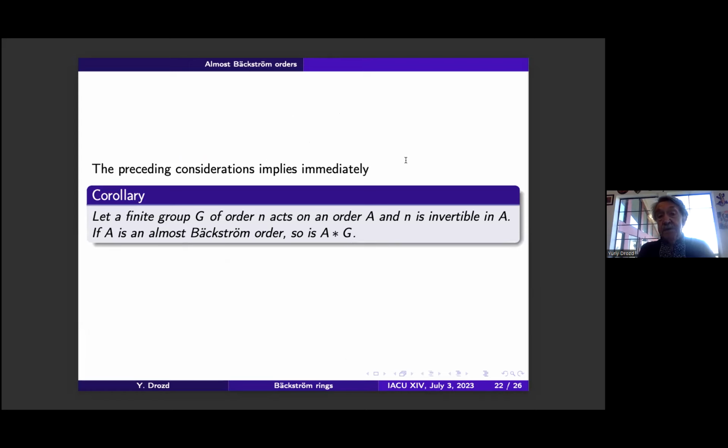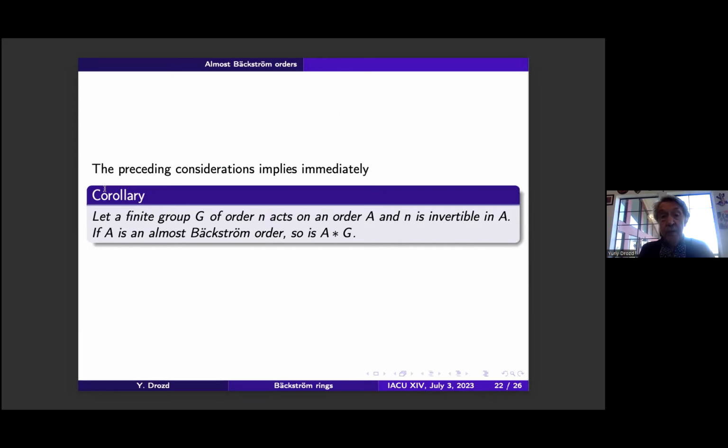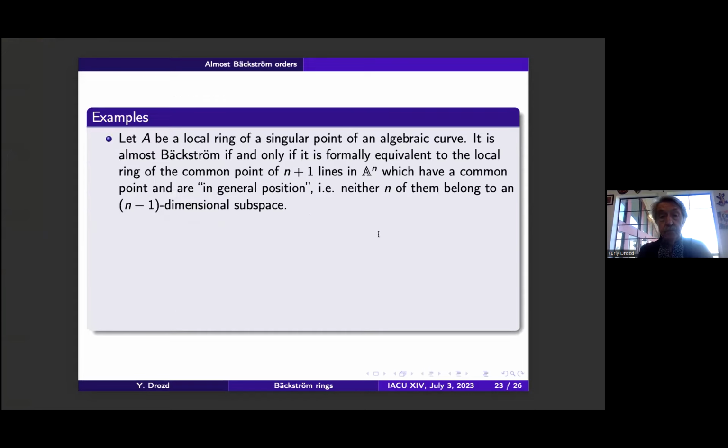The preceding considerations imply the following: if a group G acts on A, then it acts on A dash and so on. And we have the following corollary: if a group G of order n acts on an order A and n is invertible, and if A is almost Backström, then so is the cross product.